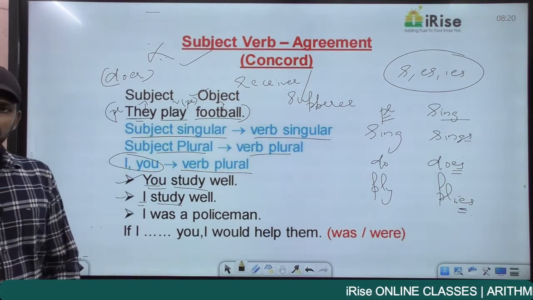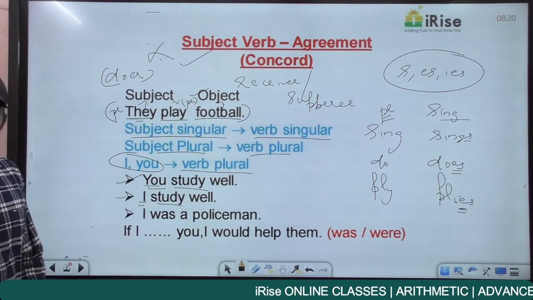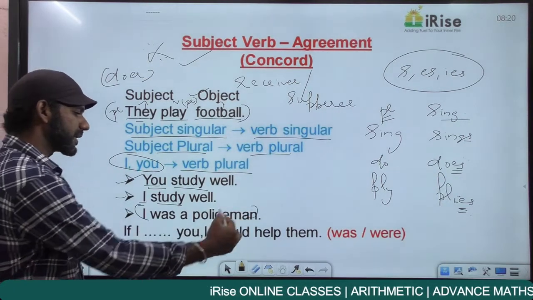Now there is an exception regarding the usage of I. One more exception is that. Come to statement. I was a policeman.